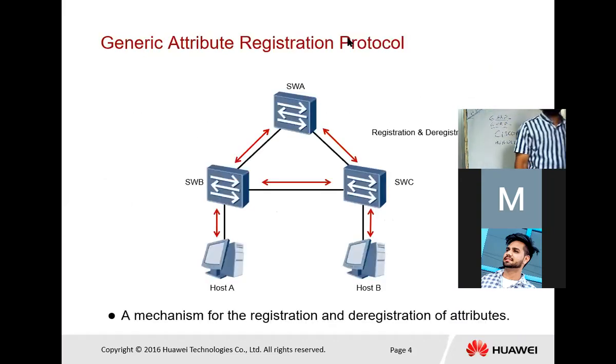So next, GARP, Generic Attribute Registration Protocol. In this case, registration and deregistration happen. GARP is an attribute based protocol. This is an automatic registration to all the switches without logging in, dynamically. So if we create a VLAN in switch B, it will replicate to switch A and switch C automatically, as shown in the diagram.